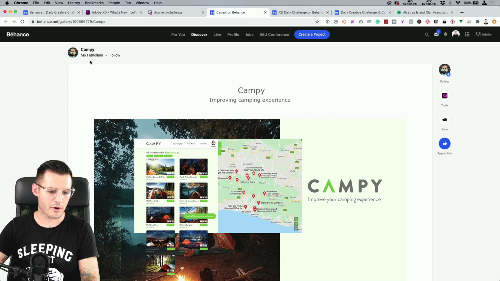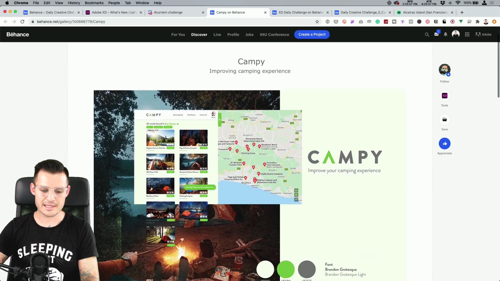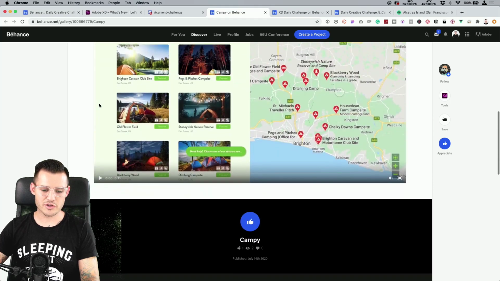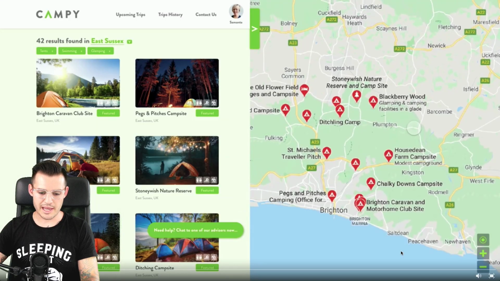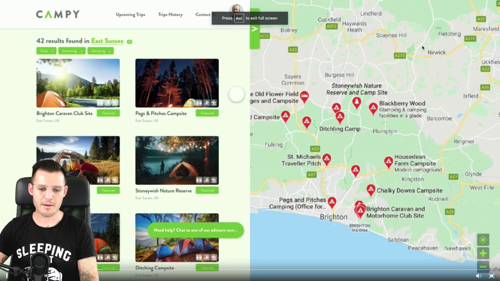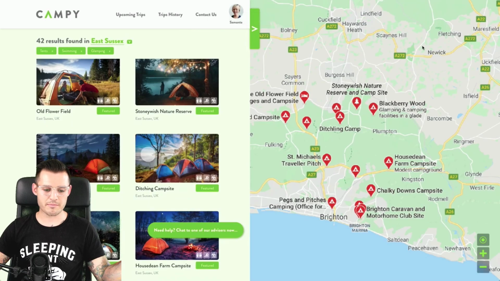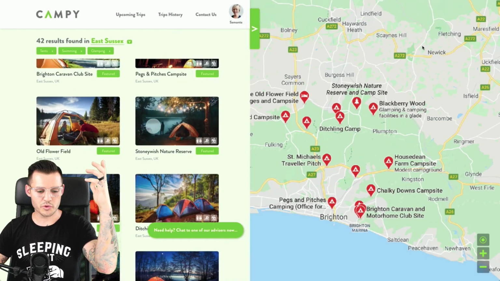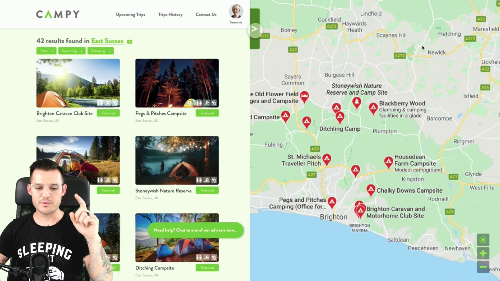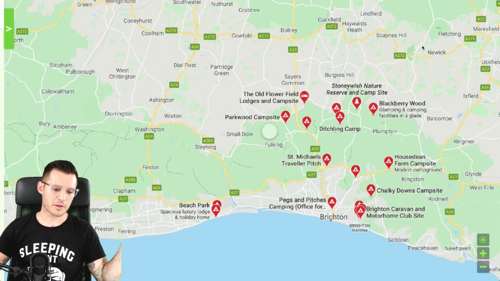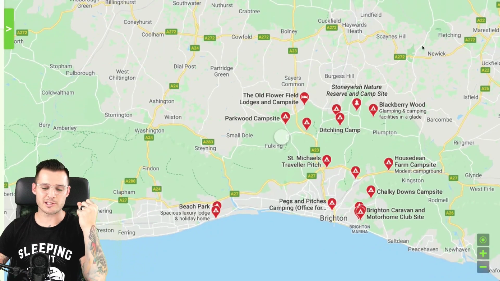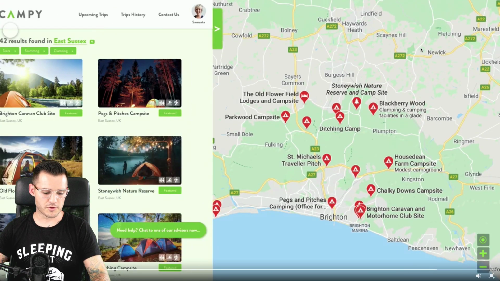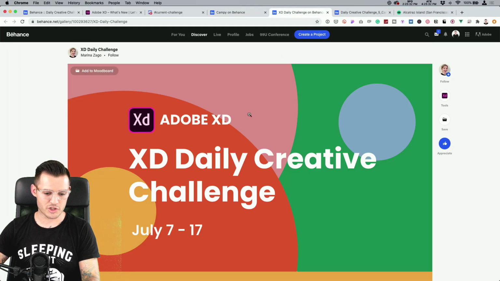This one's from Mo Fathalahi, and he did his campy camp finder interface. And this one was really cool. I loved it. There was a great little addition of this tab right here that moved everything back in. So he used vertical scroll groups, and then he was able to hit the little tab, a little component state I think, to get a full screen. That's a great experience, being able to go full screen. Loved that little addition to the challenge.